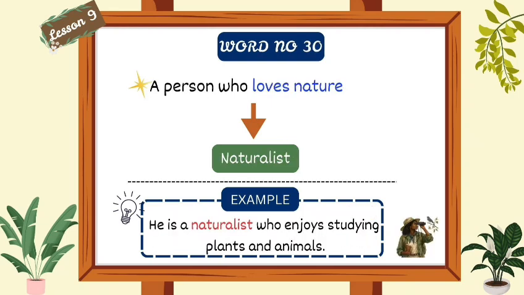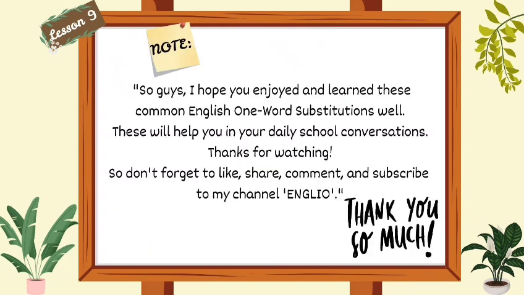Word number 30, and it's the last. A person who loves nature. We will say naturalist. For example, he is a naturalist who enjoys studying plants and animals. So guys, I hope you enjoyed and learned these common English one word substitutions well. These will help you in your daily school conversations.